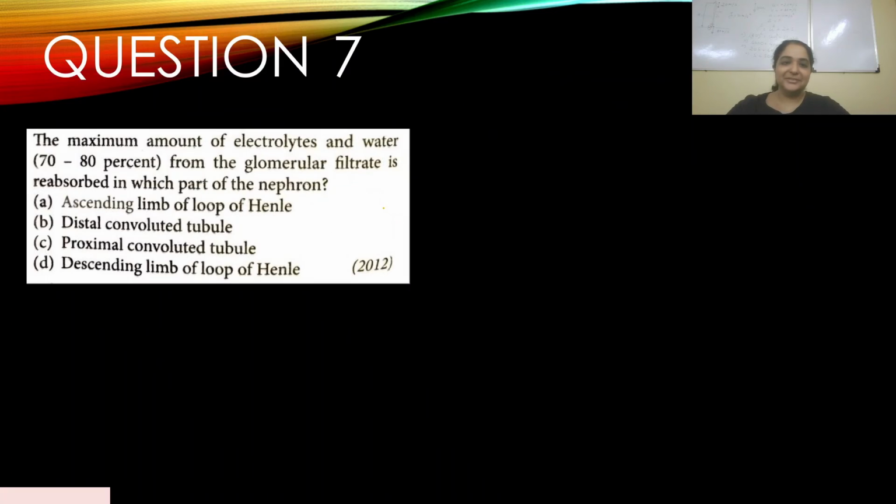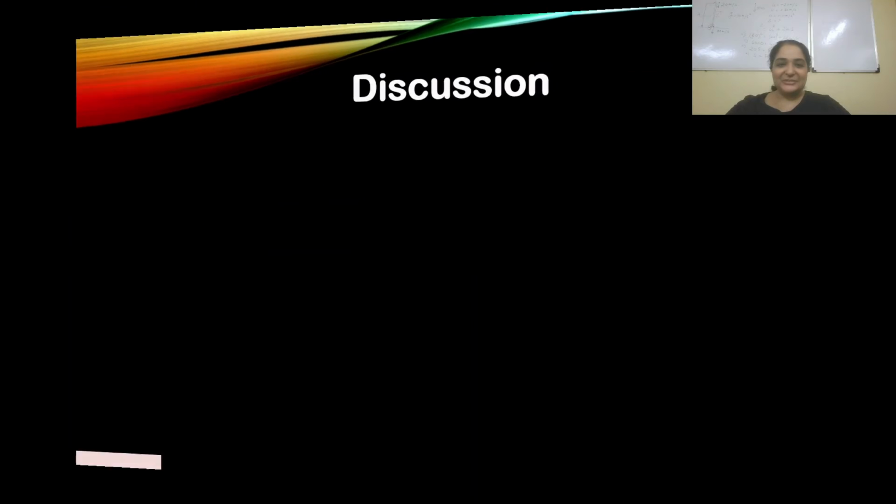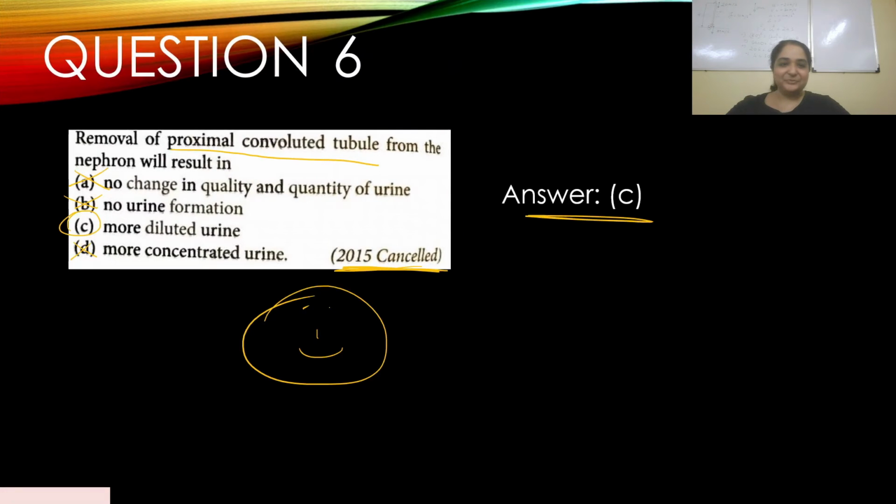Oh, sorry. I went to the next question. So hence, you will have a more diluted urine. To answer your question, let's go back to the question. Removal of PCT will result in a more diluted urine. So this was a very logical question, although a hypothetical situation, but you need to understand what PCT is exactly doing.